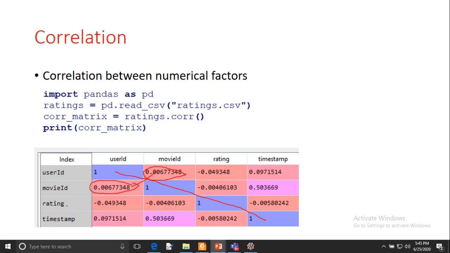If you look at the correlation between rating and user ID, it is a negative correlation, which means if you increase the rating, the user ID will decrease. And with timestamp, you have a positive correlation. The correlation between the movie ID and timestamp is a positive correlation of 0.5, which means if the movie ID increases, the timestamp will also increase.